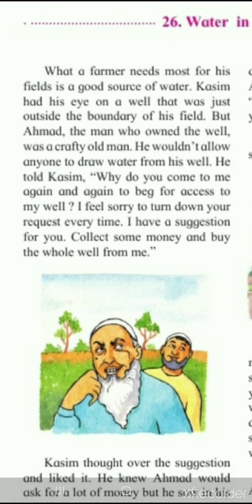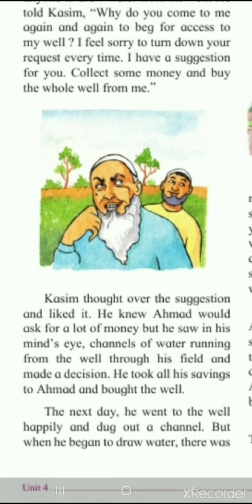So what Ahmed is telling us is, why do you come again and again to me? You are again and again coming to me and asking for the well and the water from the well. So I feel very sorry to turn back your request. So I have a suggestion for you. Collect some money and buy the whole well from me. So Ahmed is telling us, you don't come again and again to me to ask for water from the well. What you can do is collect the money for the well and buy the whole well from me. Then let us see what Qasim is thinking now.